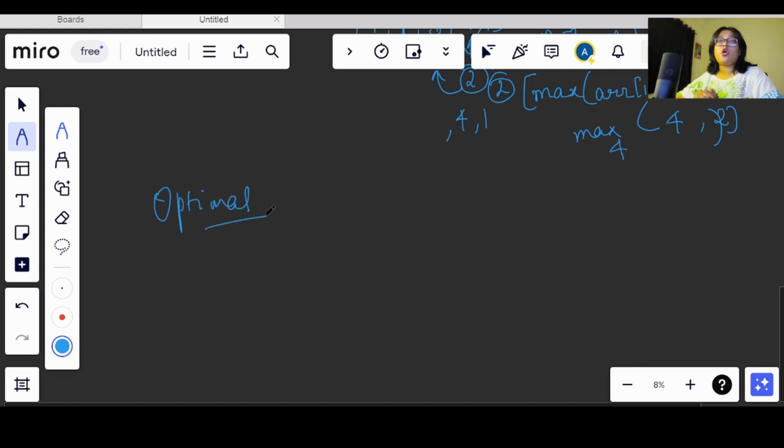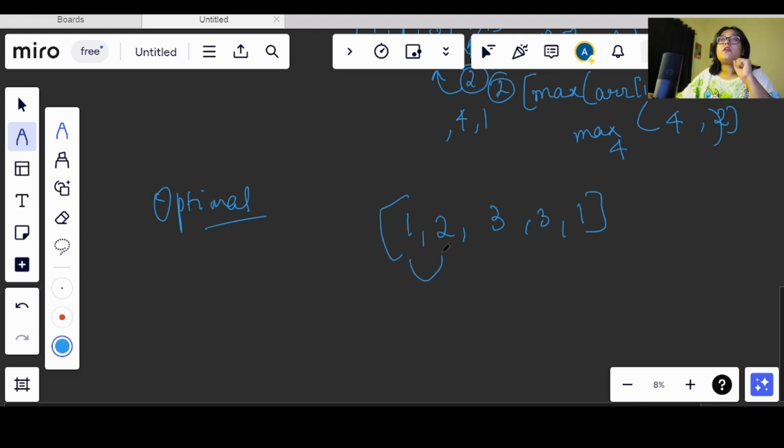Now according to the optimal approach, what we will be doing, the extra space that we are taking here, we will be removing that, and we will be simply iterating on the loop, okay? Or we will be iterating on the ratings, and we will be getting the count of candy that we need to return, okay? So now let's see, we will be taking the example 1 2 3 and 3 1, okay? Now let's say we have this array.